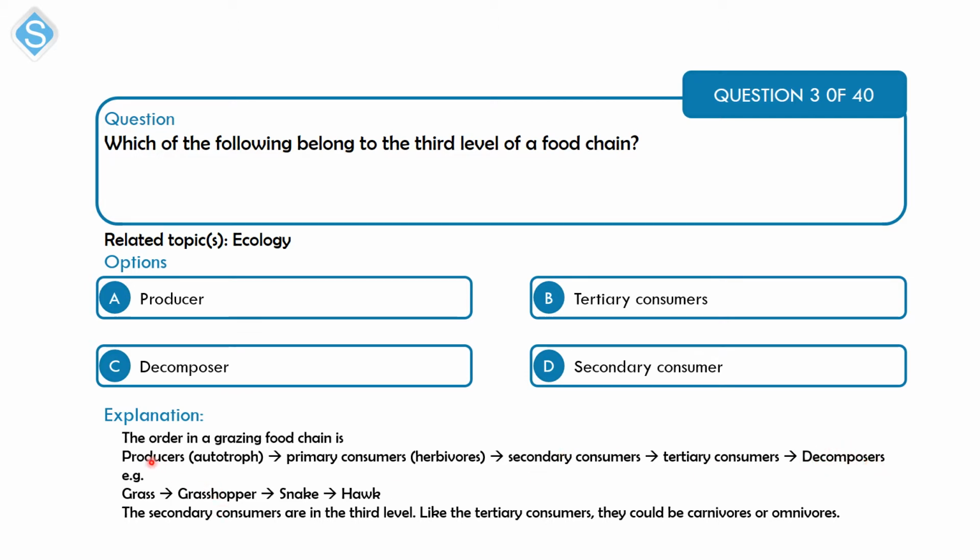All right. Now, an example of a food chain is this. So you have the grass, for example. The grasshopper feeds on the grass. So the grasshopper here is the primary consumer. The snake feeds on the grasshopper. The hawk feeds on the snake. The third level here, which of course is the question here, is the secondary consumer. They are in the third level. And the secondary consumer, they could be carnivores or they could be omnivores. So that makes D the correct option.